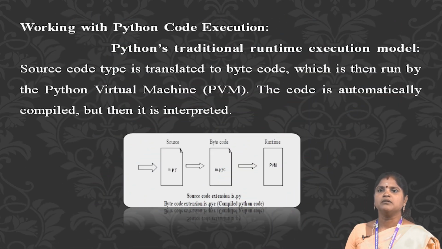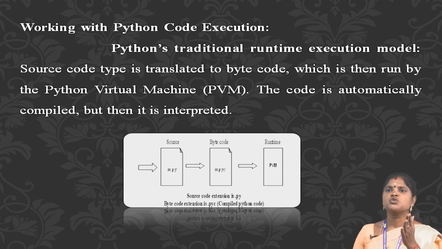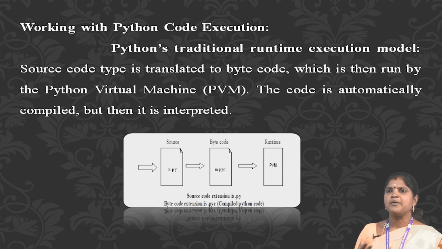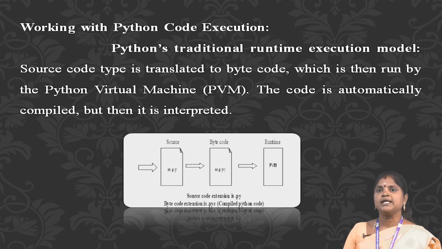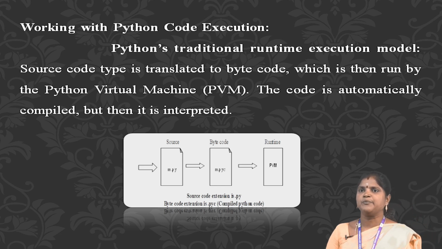Working with Python. Python code execution. Python's traditional runtime execution model: the source code you type is translated to bytecode, which is done by the Python virtual machine, PVM. Your code is automatically compiled, but then it is interpreted. Source code, bytecode, and runtime. There are two modes of using the Python interpreter: interactive mode and script mode.